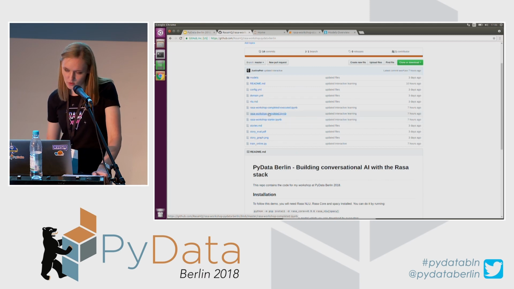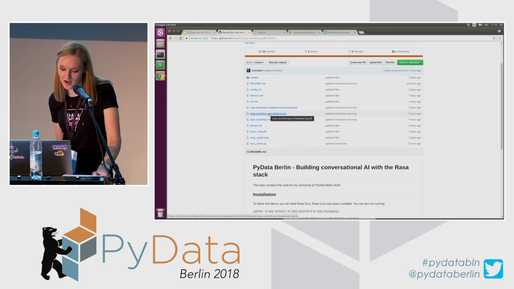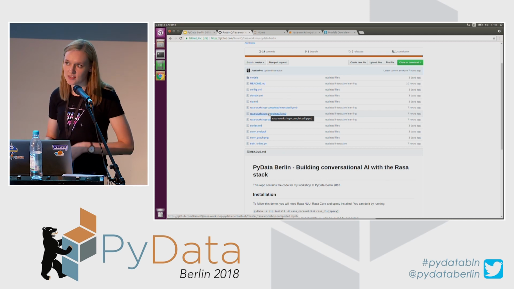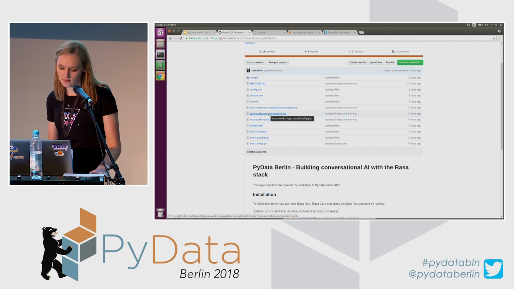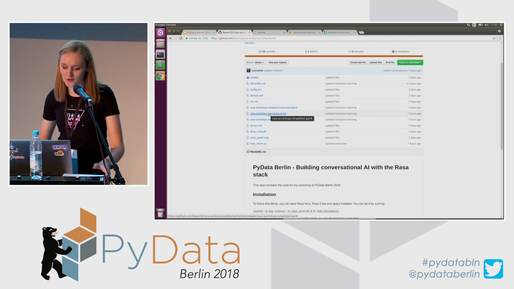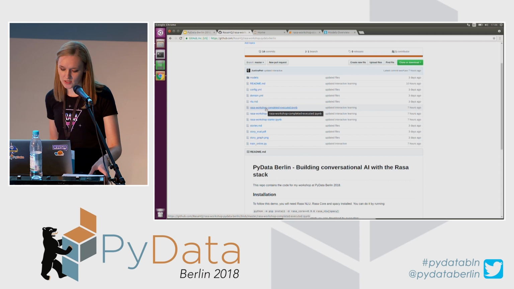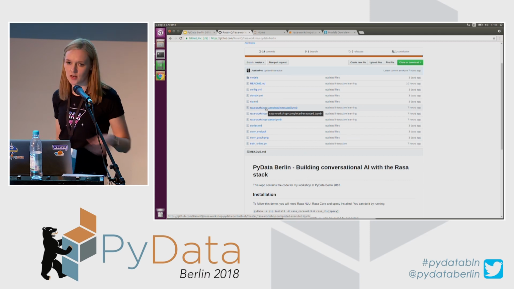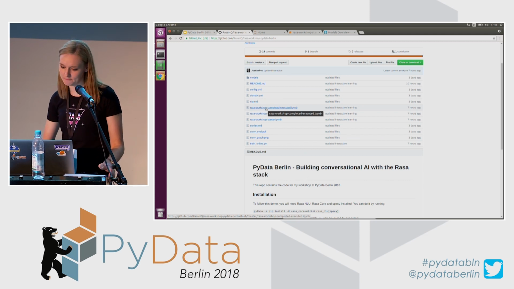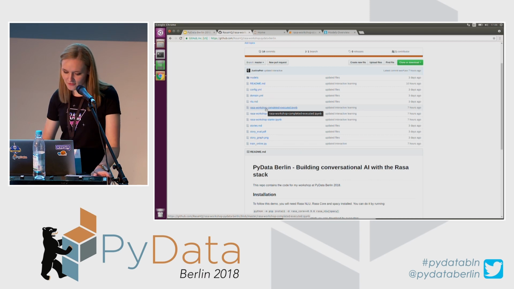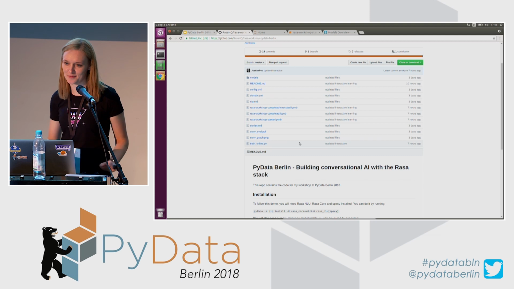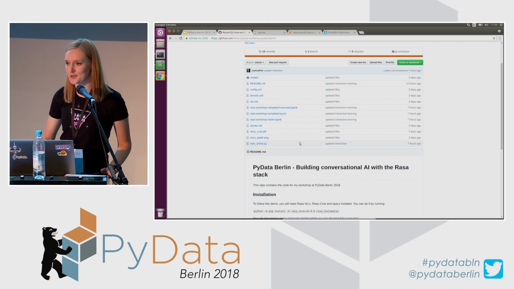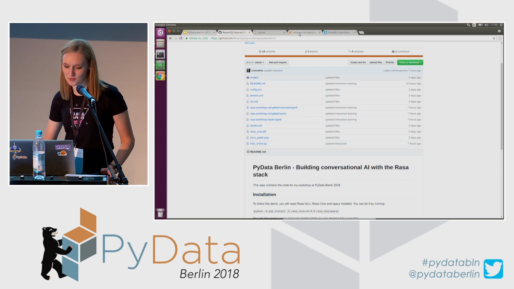And then if you want to just see how the result is going to look like, you can use Rasa Workshop Completed, which has all the code there. And if you want to see the results as well, not only the code, you can try and use Rasa Workshop Completed Executed, because it has all cells executed already. And all the other files that you see here, I will explain them later on, but they are basically the outputs of some of the commands we are going to use.